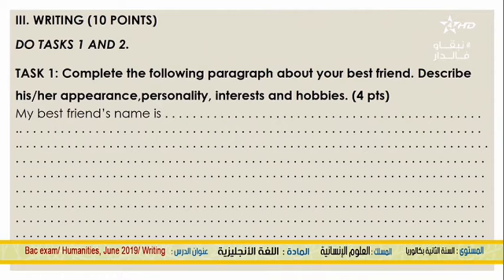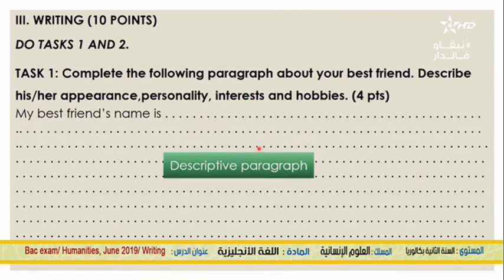So here, as you can see, you have to complete this paragraph. Okay? So now, what do you think you have to do here? Well, you are asked to describe your best friend's appearance, personality, interests, and hobbies. So you have to write a special type of paragraph. Okay, you have to write a descriptive paragraph.